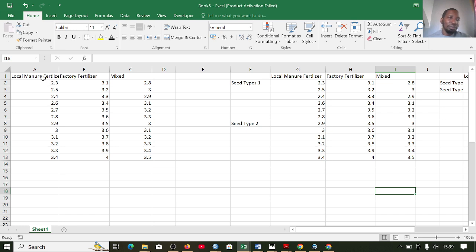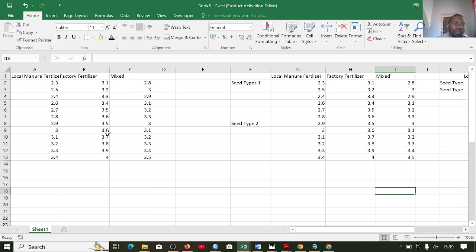Let's assume this example, where we try to see the influence of fertilizer type on crop yield. Let's say we have a local manure, then we have the factory fertilizer, and the mix, that is the mixture of the local manure and the fertilizer. These are the individual yields that each of these produced. We cultivated this in 12 different fields using local manure, then 12 different fields using factory fertilizer, then 12 different fields using the mix.